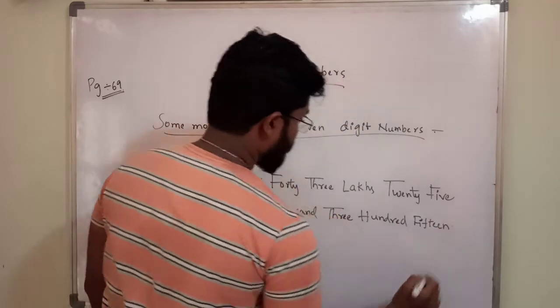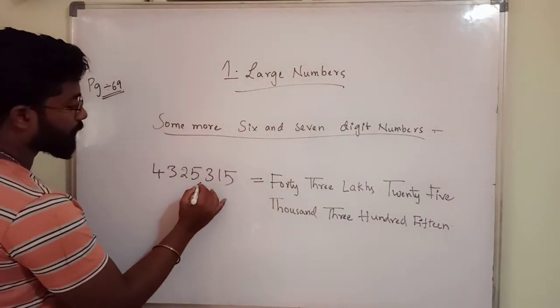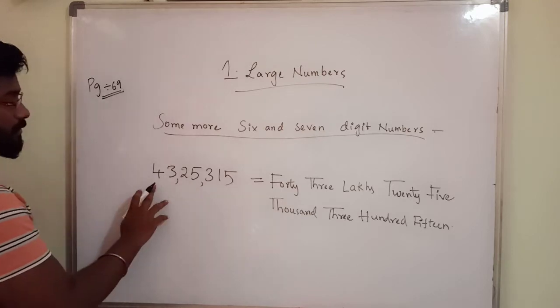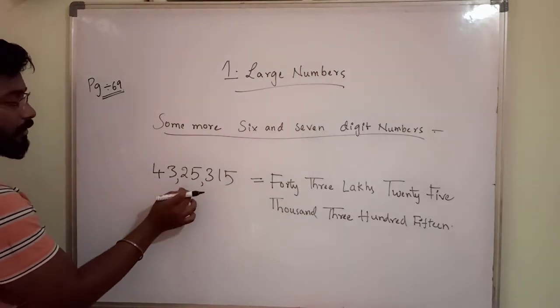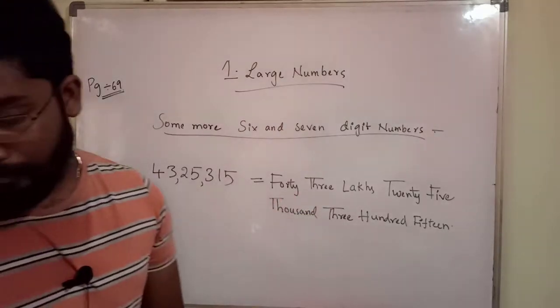Okay, this is the number name. If you divide it, you can easily know it is 43 lakh 25,315.